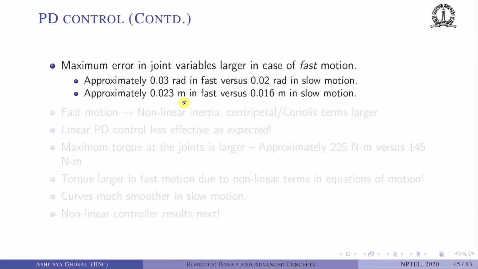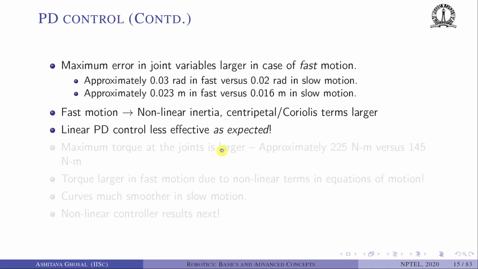So, summary: the maximum error in the joint variable in case of fast motion, which is what we will look at from now on, is 0.03 radians versus 0.02 in slow motion. And 0.023 meters in fast versus 0.016 meters in slow motion. As I said, in the fast motion, the nonlinear inertia, centripetal and Coriolis terms are larger.